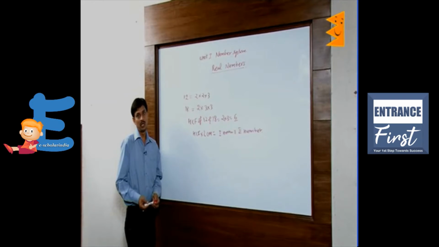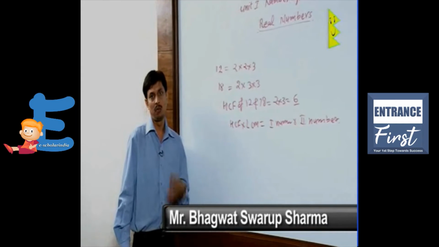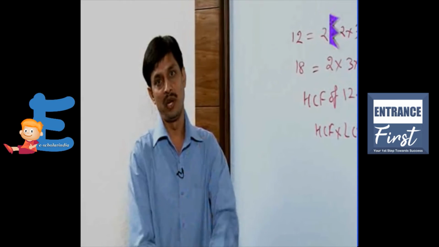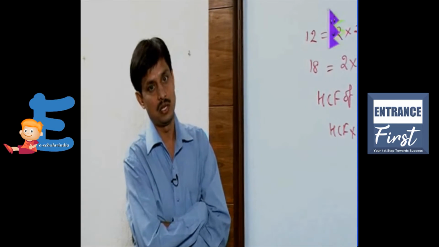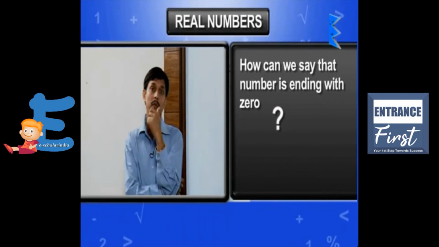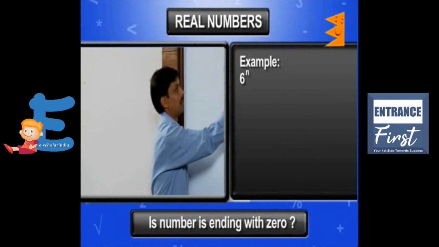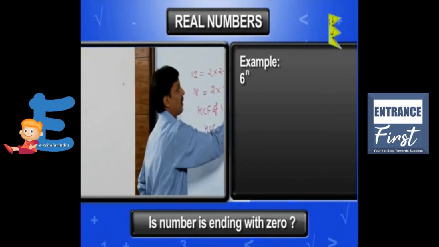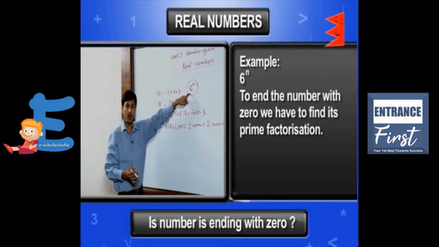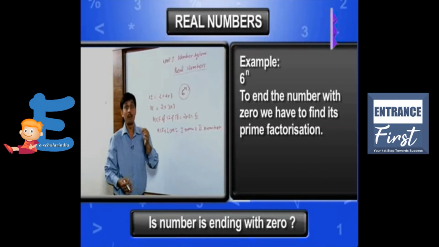So in this chapter of real numbers, we have discussed what natural numbers, whole numbers, real numbers, rational numbers, irrational numbers, terminating and non-terminating numbers are. A lot of things have been discussed. Now we would like to tell you how we can say that a number ends with 0. Suppose I write 6 to the power n, where n can be any natural number. Is it possible for the expansion of 6 to the power n to end with 0? Obviously, you have to say no.